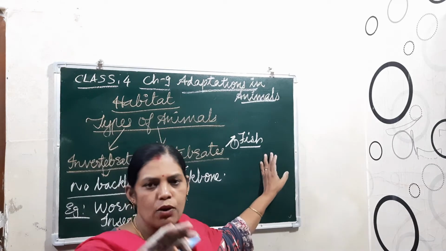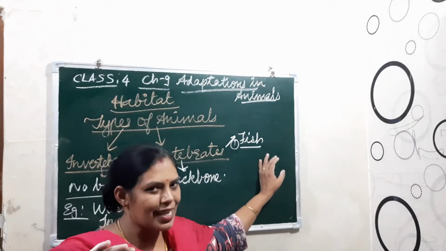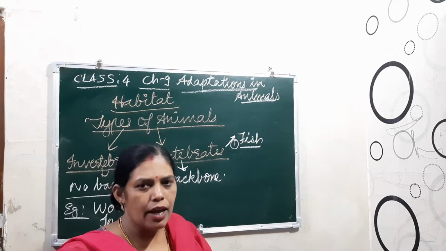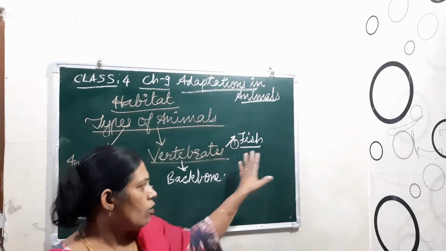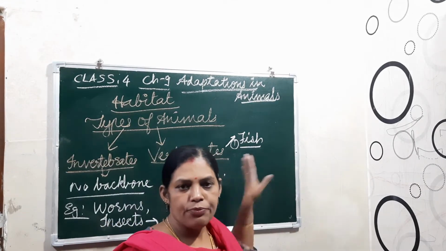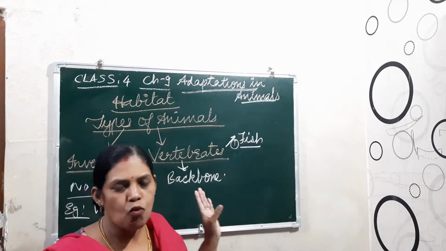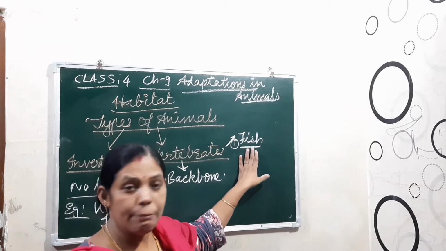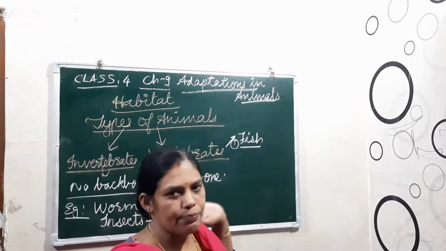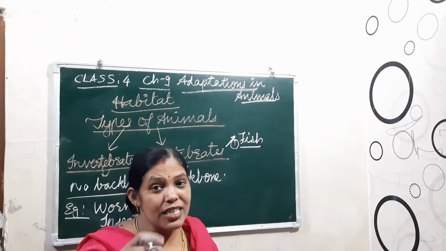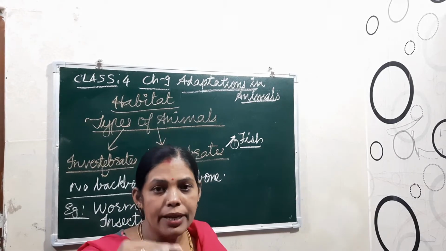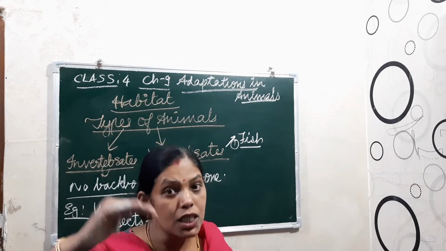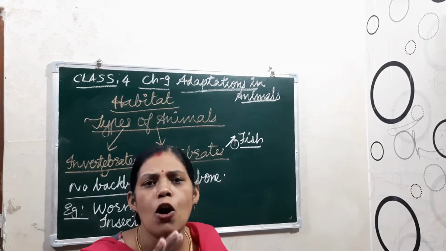Some of the fish have scales on their body, and some have a smooth body. That means the fish's habitat is water, and they breathe through gills. These fish are breathing the oxygen present in water only, that means dissolved oxygen.